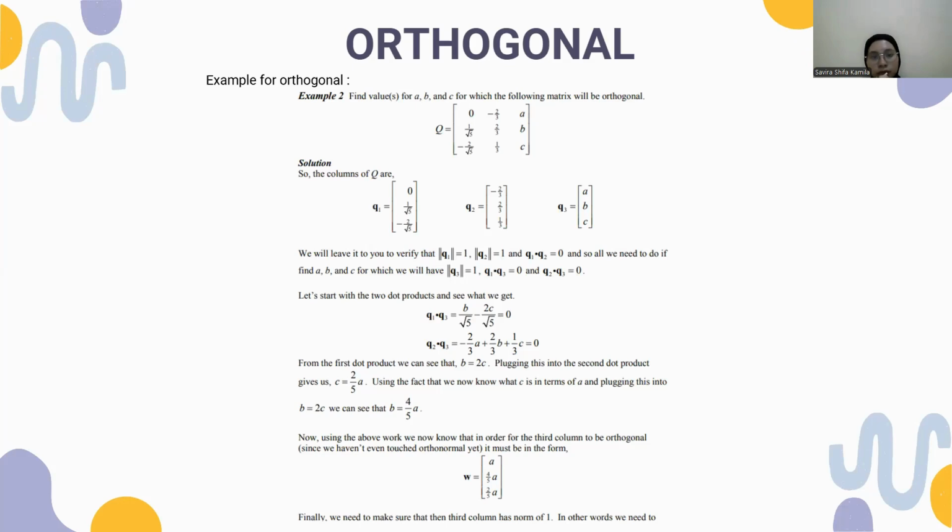We will leave it to you to verify that the length of q1 equals 1, the length of q2 equals 1, and q1 dot q2 equals 0.